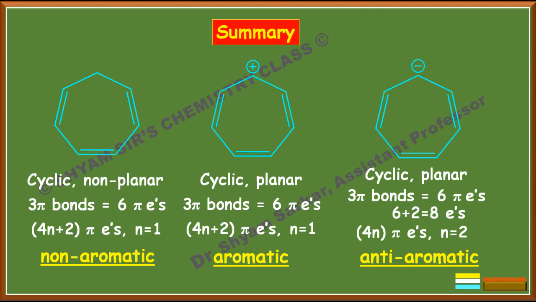And the anion counterpart, if you see, there will be a total of 8 electrons, 3 pi bonds and 1 negative charge. So 3 pi bonds means 6 pi electrons, 6 plus 2 electrons from the negative charge, total 8 electrons. If you put the n value 2, it's matching with 4n pi electrons. So this compound is anti-aromatic.